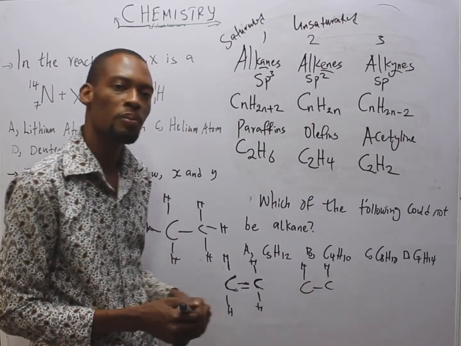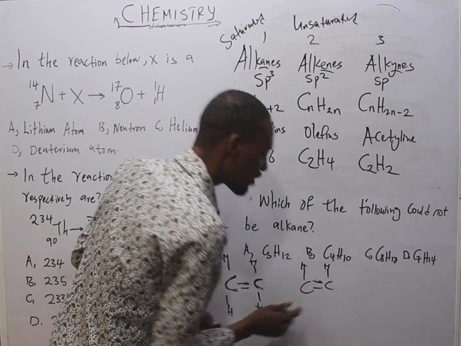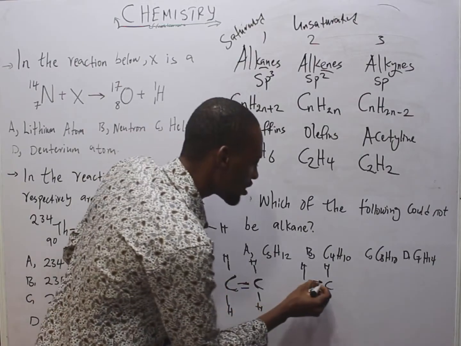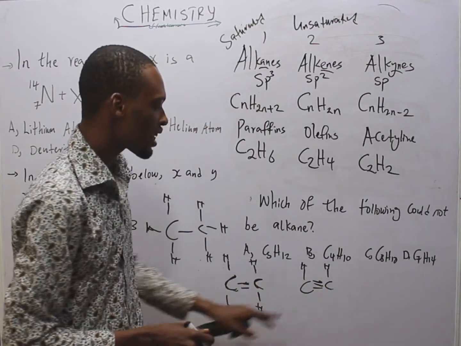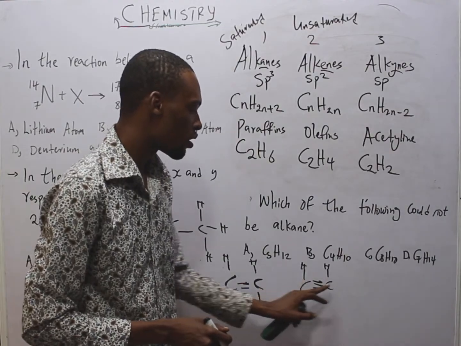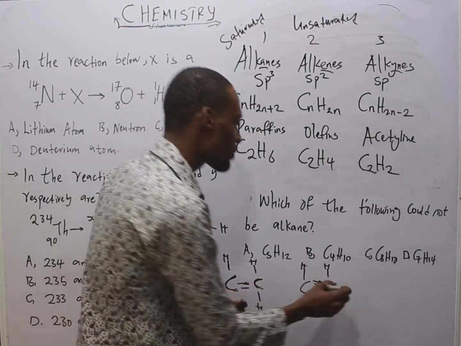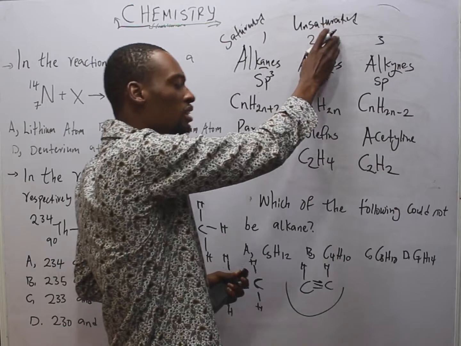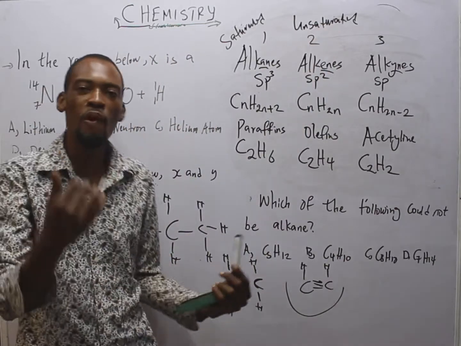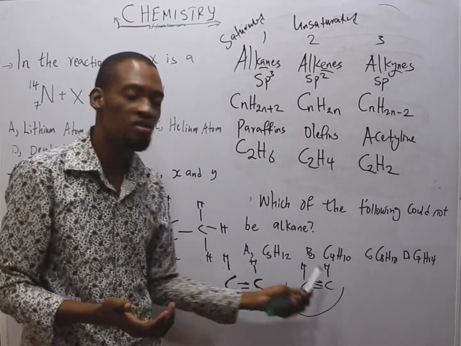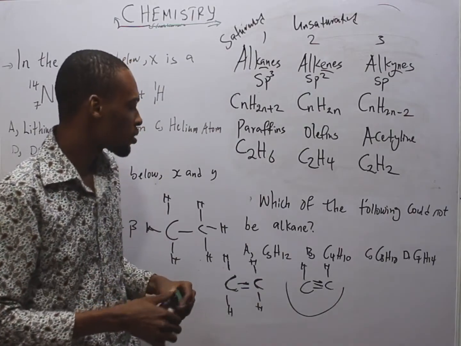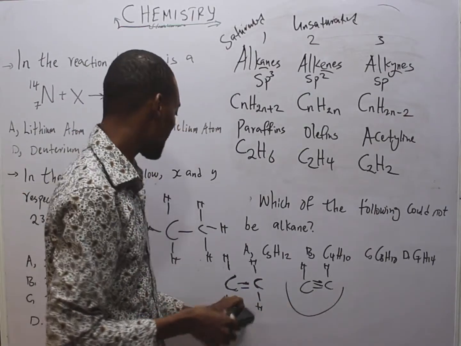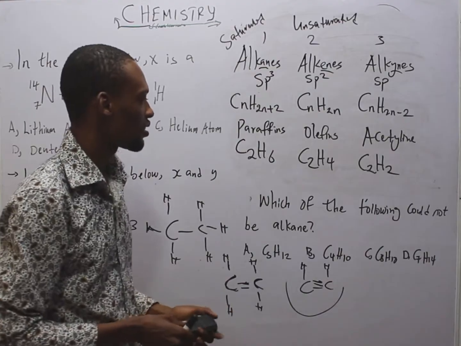If we have 2 bonds between the carbons, it's still not complete. If we have 3, then each has formed 1, 2, 3, 4, so it's complete. So alkynes are unsaturated hydrocarbons with a triple carbon-to-carbon bond. This is what distinguishes alkynes, alkenes, and alkanes.